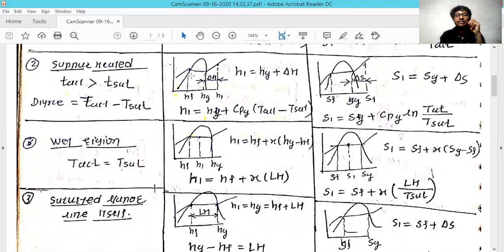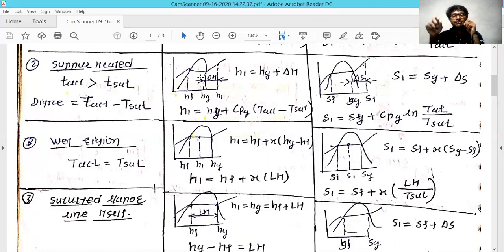Hg is nothing but the enthalpy at that saturation vapor line. Whatever enthalpy you added, in the previous condition we had a minus because it was on the left side, that is why we have to subtract from this Hf. Now we are supplying heat to this substance, that is why we have to add into it.